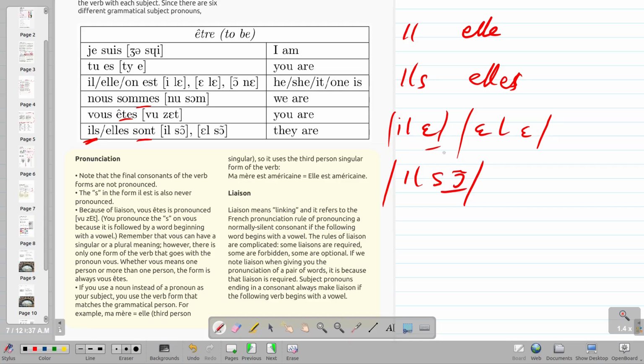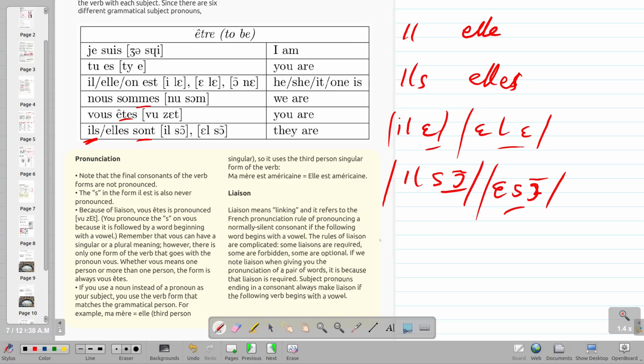Otherwise, if somebody were to just come and say il, it's difficult to know whether it's il singular or ils plural. But you now need to look at the context, the surrounding words that accompany it, to be able to identify what they are saying. Somebody says elle and somebody says elles sont. The difference is there. So you're already trained now to know that elles sont is the plural version, elle is the singular version.